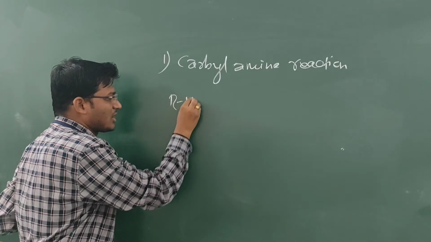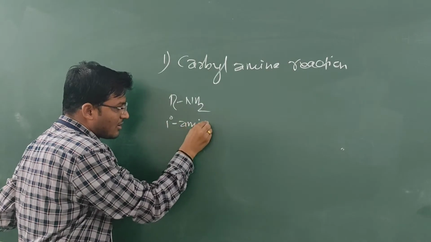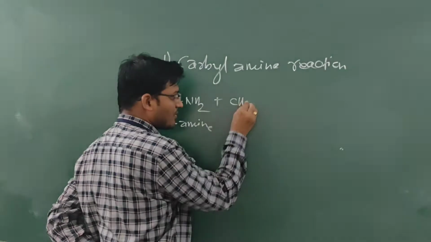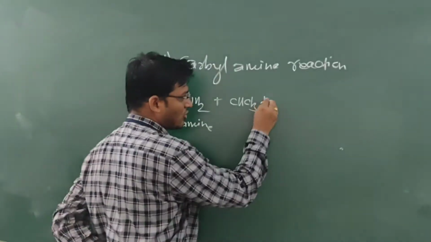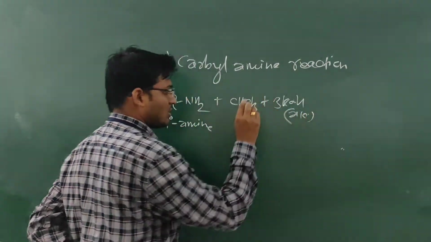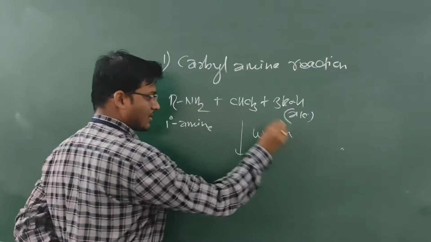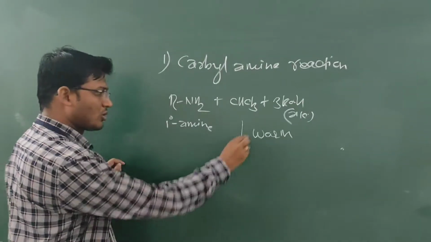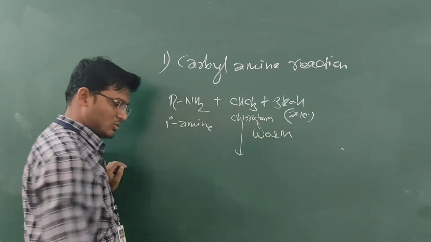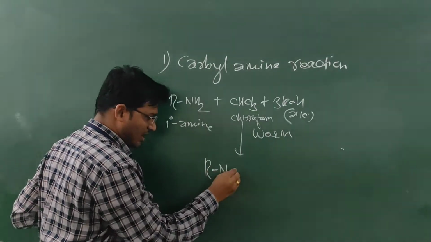Here a primary amine is taken and warmed with a mixture of chloroform and alcoholic KOH. It gives a product RNC plus 3KCl plus 3H2O.